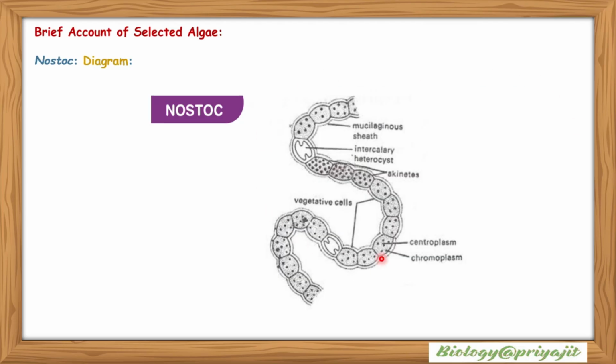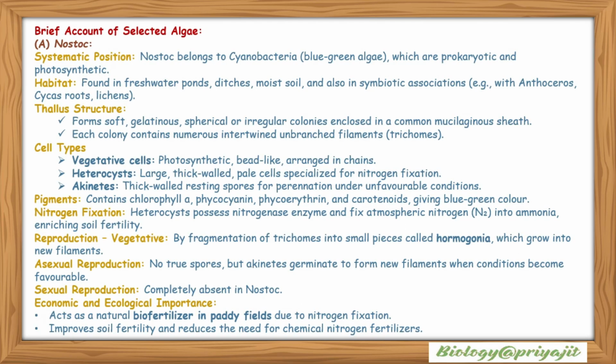This is the image showing the structure of Nostoc. There is a mucilaginous sheath, and an intercalary heterocyst is there. There are akinetes, which are reproductive structures within the vegetative cells. This is the centroplasm and this is the chromoplasm. So, characteristic features of Nostoc.